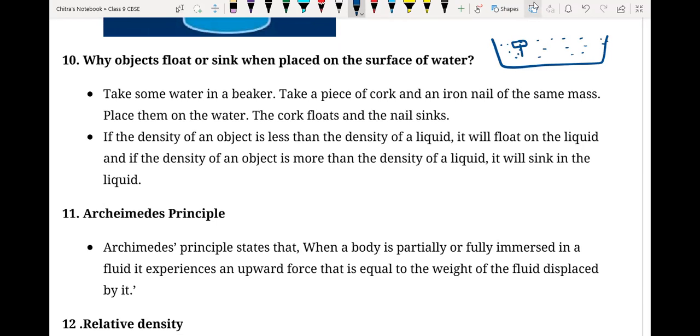It is going to sink, is it not? But if you convert the same amount of mass into the form of a boat, you are increasing the surface area. Mass will be the same, but due to the increase in surface area, more water is going to be displaced by that object. Is it?